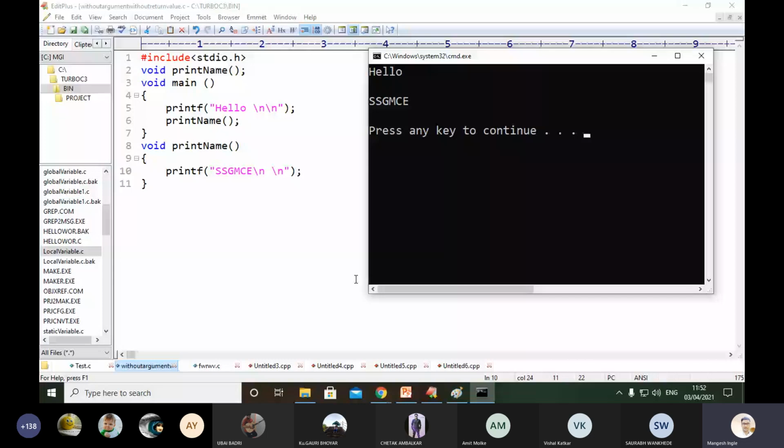So you can understand it in multiple ways, but we need to understand line to line, each and every line, because each line is important in the program. So for the function without a parameter list and without a return value, you can see on your screen the output is hello ssgmc. So you will get this whole output of your program.